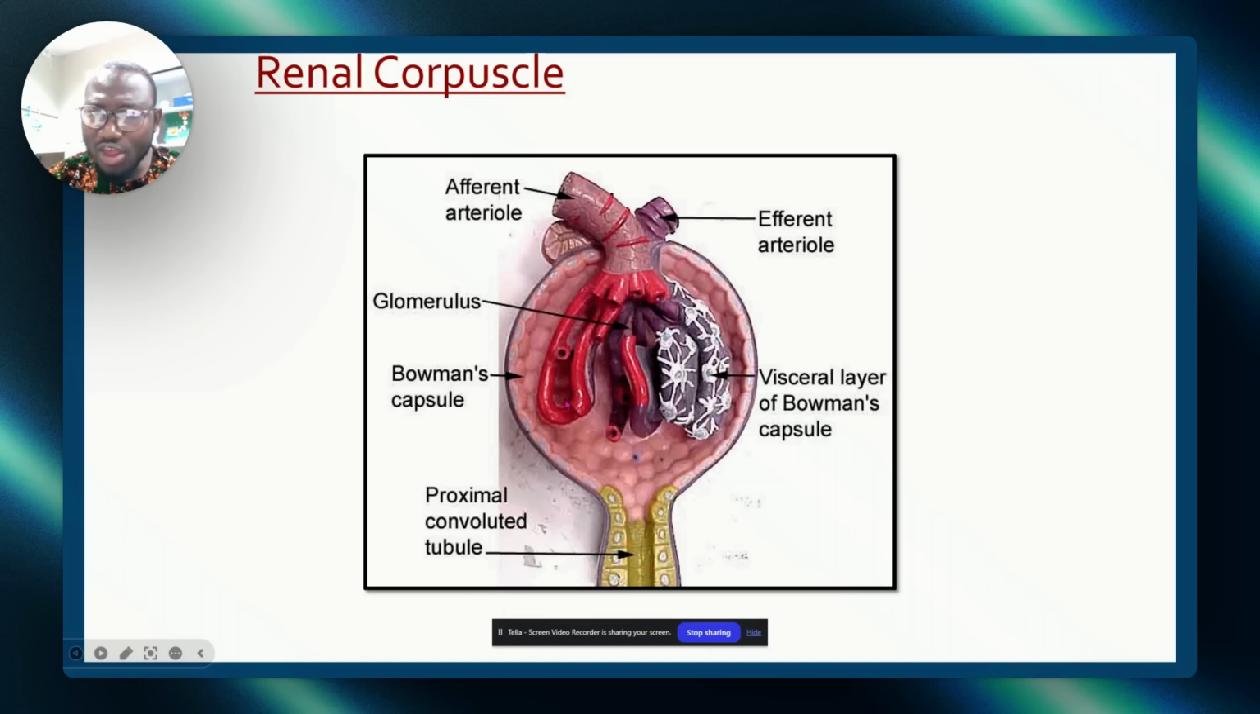What does it mean? It means that pressure will build up here. I'm using this opportunity to teach you the pressures. It will build a lot of pressure here. The internal pressure is about 60. The external pressure is about 18 and 32. If you add it up, everything amounts to 50. So the net filtration pressure is 10.